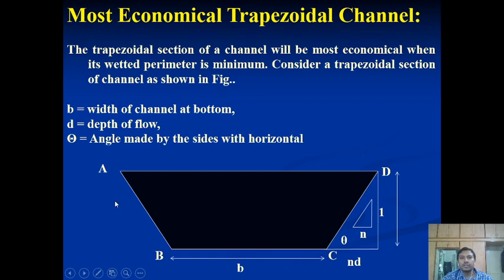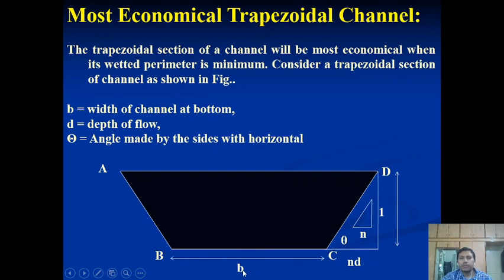So these are the proposed channel sections. Trapezoidal, you understand the shape. Now for deriving the theory, the corners are named A, B, C, D, and this is one side of the channel, and this is the other side of the channel.